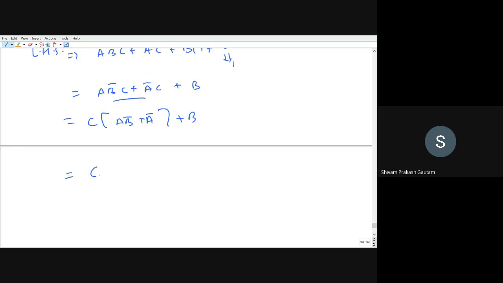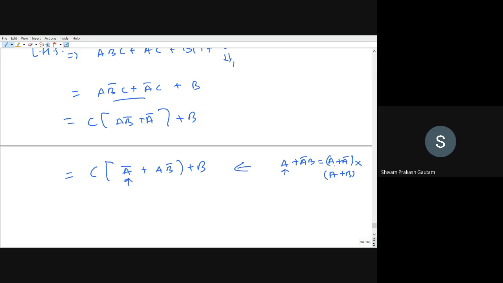I can rearrange this. So C multiplied by (Ā plus AB̄) plus B. Now here I will be using distributive law again. What does it say? A plus ĀB can be written as (A plus Ā)(A plus B). First term will be addition and we will have product.